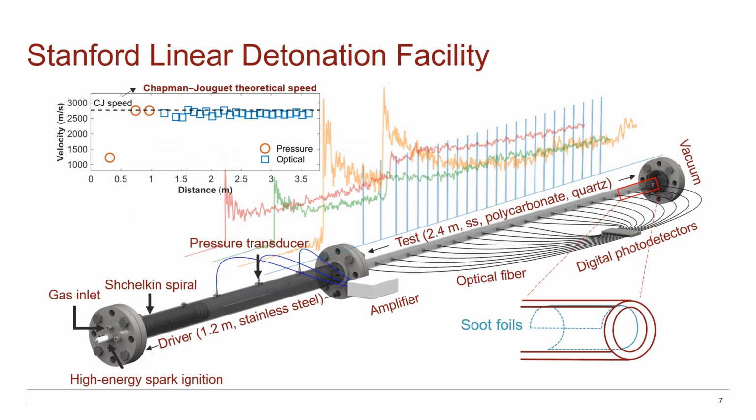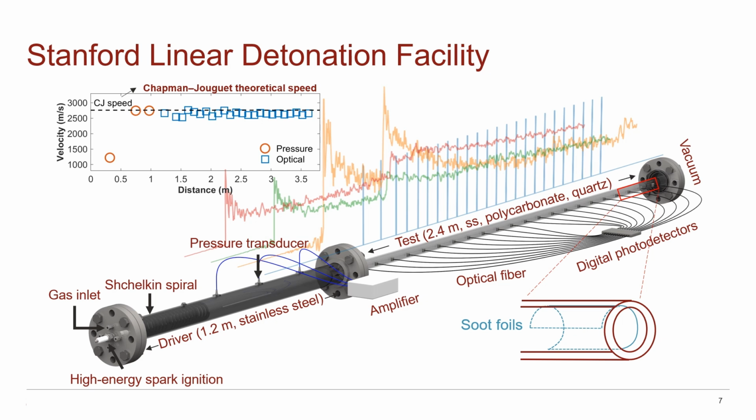All experiments were carried out at the Stanford Linear Detonation Facility. The facility used for these experiments is comprised of two sections, a driver section and a test section. The driver section is a 1.2 meter long stainless steel tube, 73 millimeters in diameter, where we will initiate our detonation. The test section is a 2.4 meter long polycarbonate tube, 32 millimeters in diameter, where we'll confirm we have obtained a relaxed detonation and subsequently measure the cell pattern.